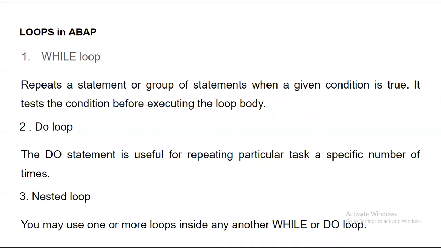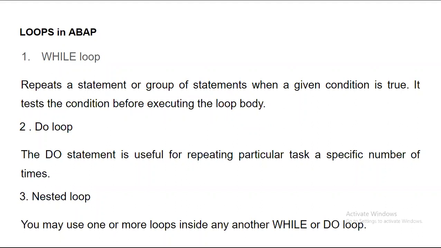It is just like, take an example: you want to reach your college on your bicycle, so you have to put the pedals again and again like a loop, and based on that your cycle is moving. You stop pedaling only when you reach your destination. In this way the while loop functions too. It terminates the loop only when the given condition is no longer satisfied. We'll see examples with the entire coding in ABAP.